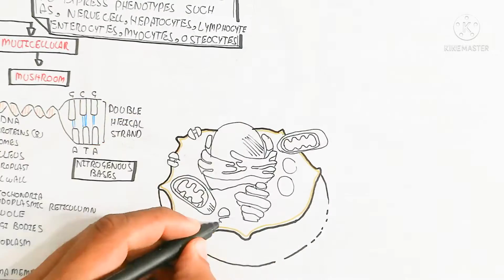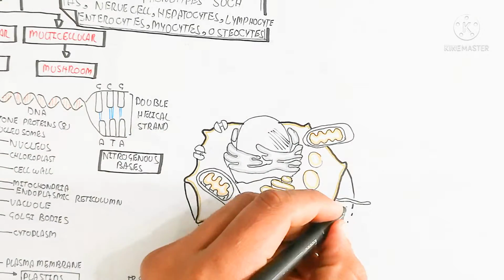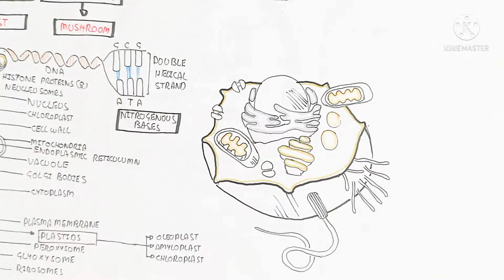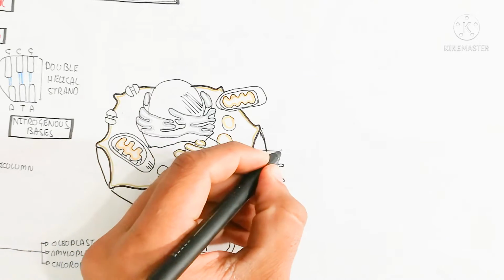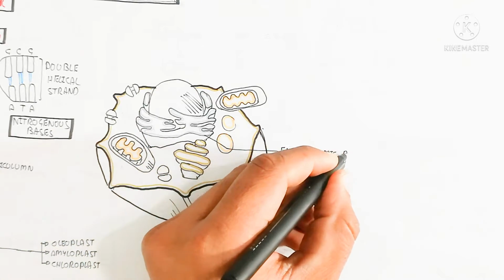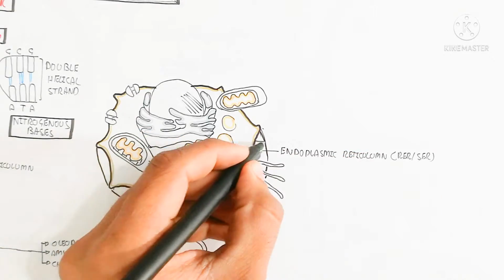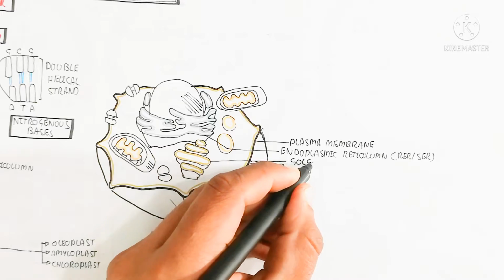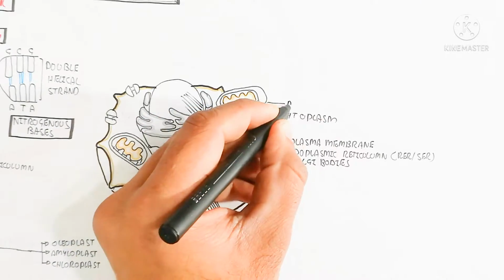So here I am again drawing the animal cell. The animal cell is different because the cell wall is absent. There is a lack of cell wall while the cell membrane is present. That is why its structure looks like this. In the unicellular form, it can contain cilia for movement, or on the other hand, flagella.